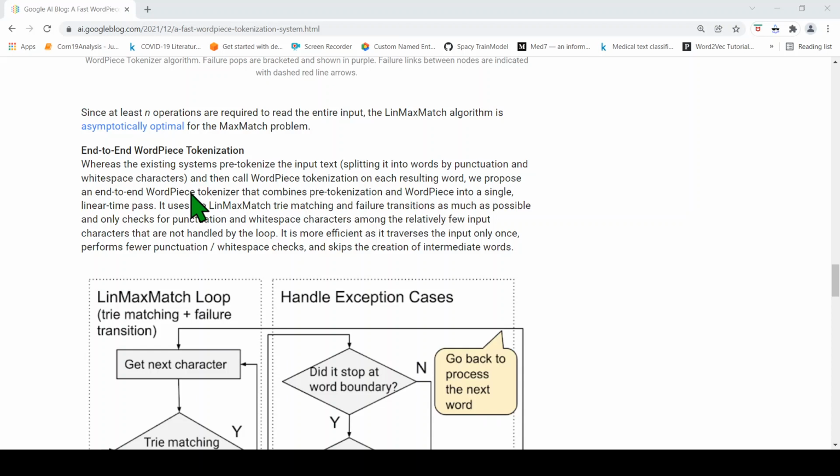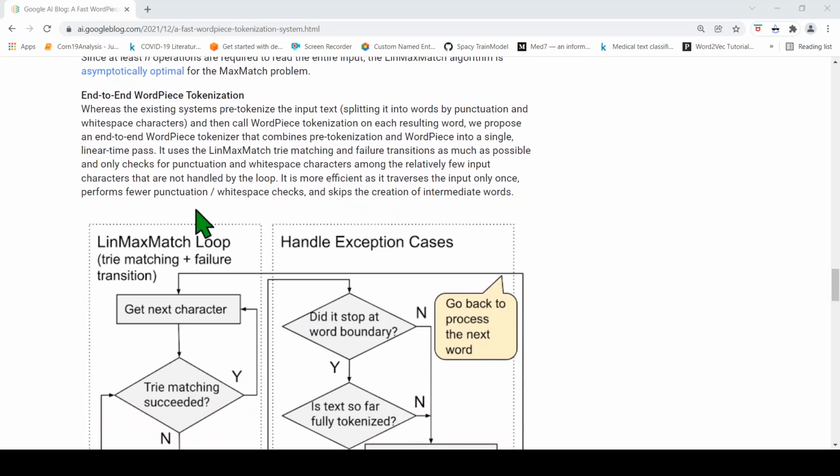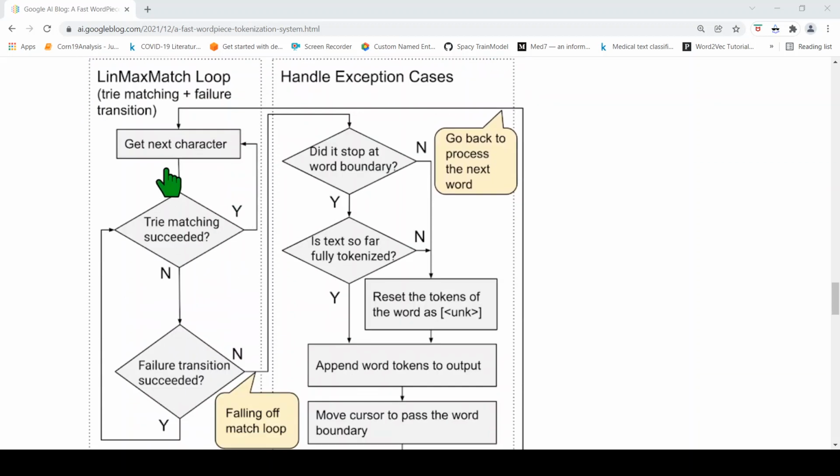What these people are proposing over here is an end-to-end word tokenizer that combines pre-tokenization and WordPiece into a single linear time pass. It uses the LinMax trie matching and failure transition as much as possible and only checks for punctuation and whitespace characters among the relatively few input characters that are not handled by the loop. It is more efficient as it traverses the input only once, performing fewer punctuation and whitespace checks, and skips the creation of intermediate words.